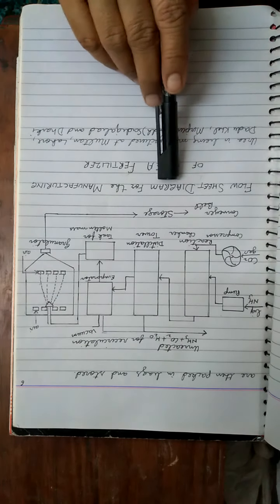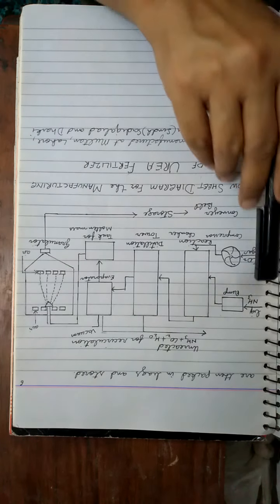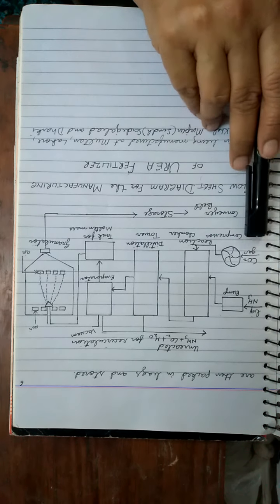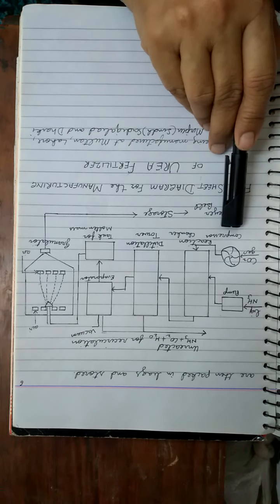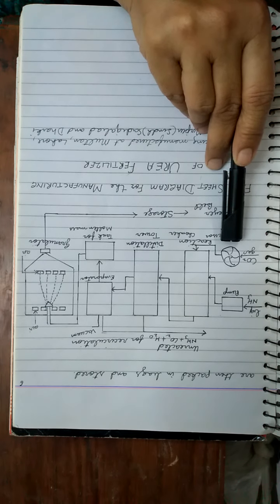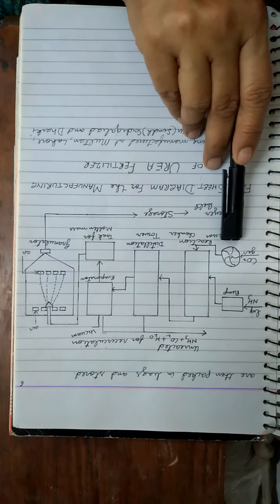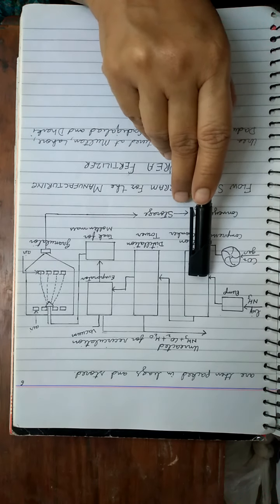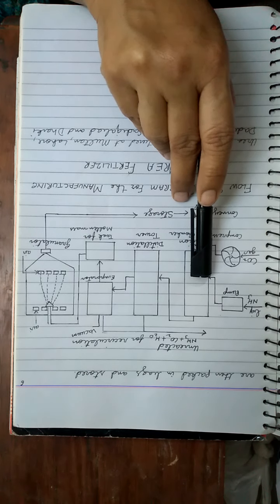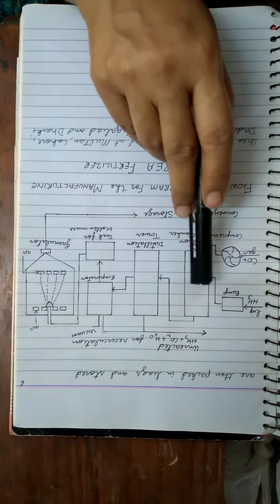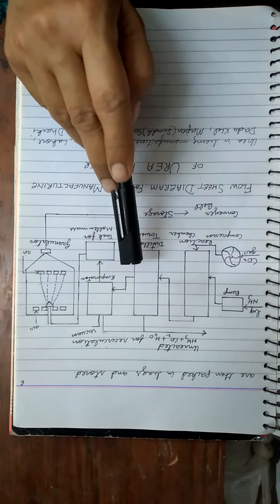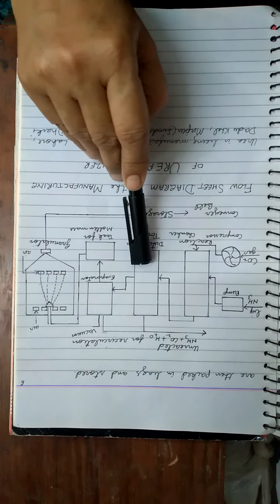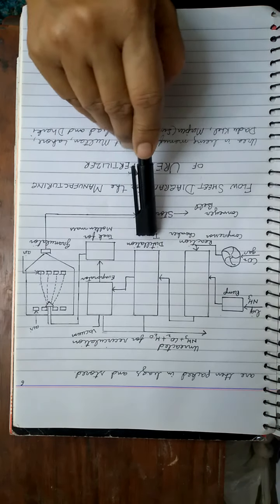This is the flow sheet diagram for the manufacturing of urea. Liquid ammonia and carbon dioxide gas: the carbon dioxide gas will go to this compressor and will change into liquid carbon dioxide. Liquid ammonia and liquid carbon dioxide will go to this reaction chamber. Here the reaction will take place and ammonium carbamate will form, as we studied earlier. From here the ammonium carbamate will go to this tower, known as the distillation tower, and in this tower the dehydration process will take place and water will be removed.